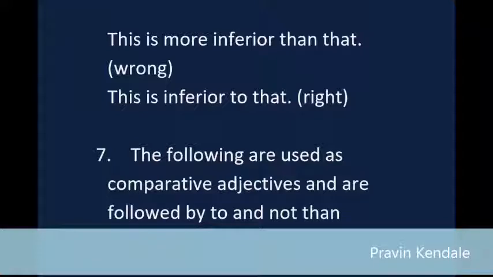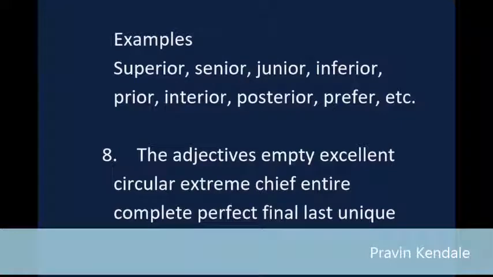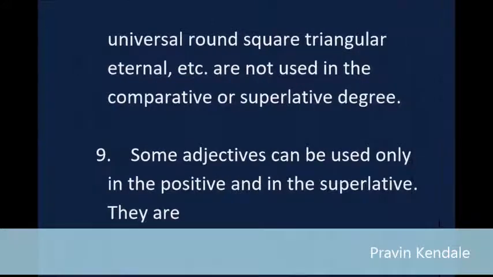The following are used as comparative adjectives and are followed by "to" and not "than": superior, senior, junior, inferior, prior, interior, posterior, prefer, etc. 8. The adjectives empty, excellent, circular, extreme, chief, entire, complete, perfect, final, last, unique, universal, round, square, triangular, eternal, etc. are not used in the comparative or superlative degree.